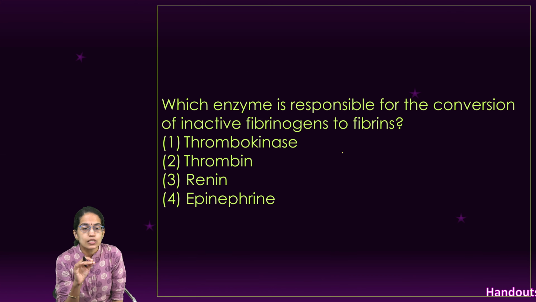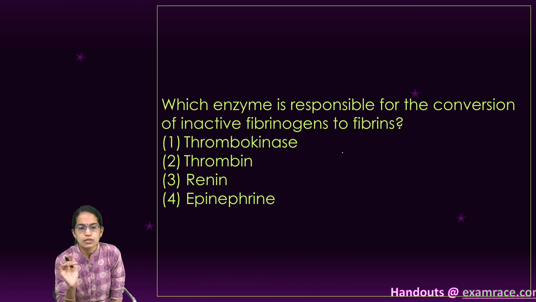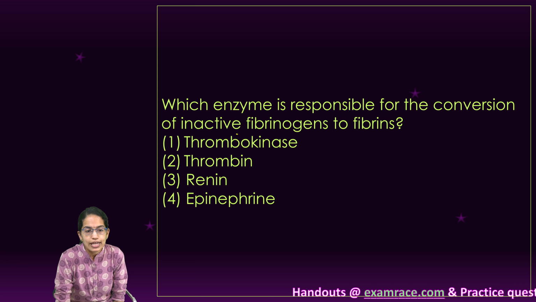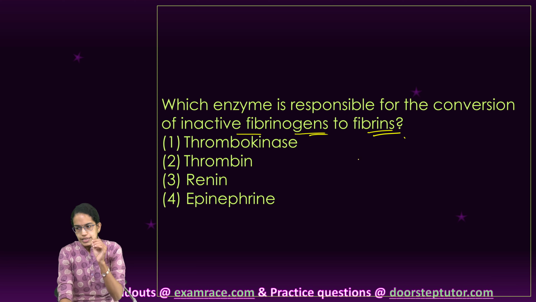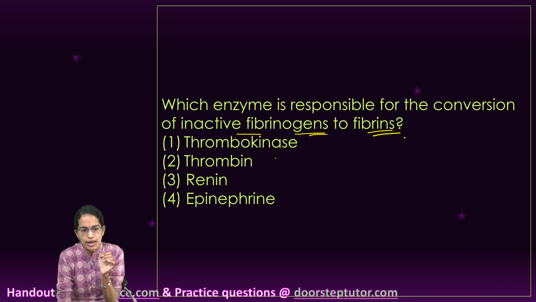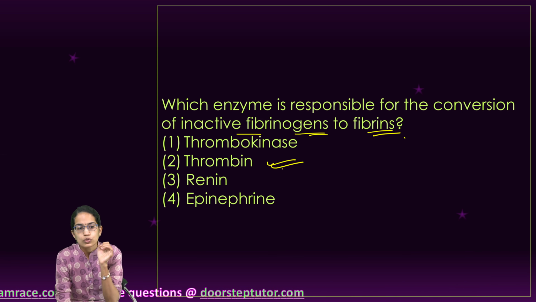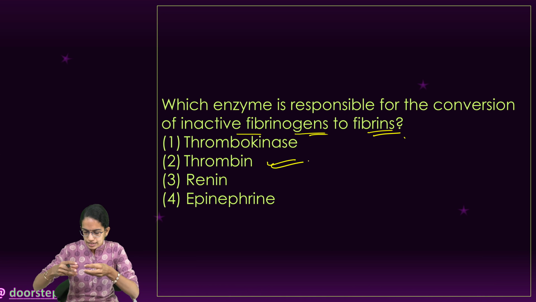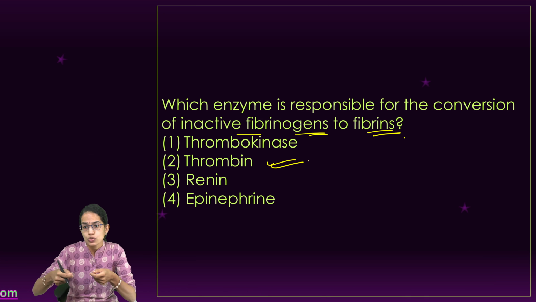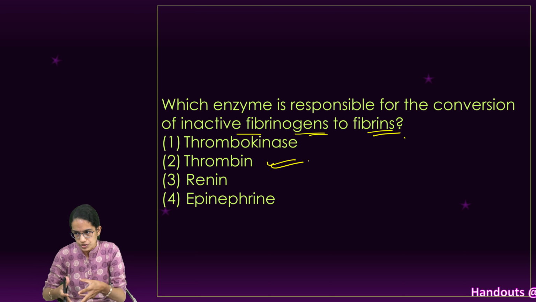The next is, which enzyme is responsible for conversion of inactive fibrinogens into fibrins? Now, inactive fibrinogens are converted to fibrins through thrombin. Now, thrombin basically converts the fibrinogens to fibrins, which is the network of threads.